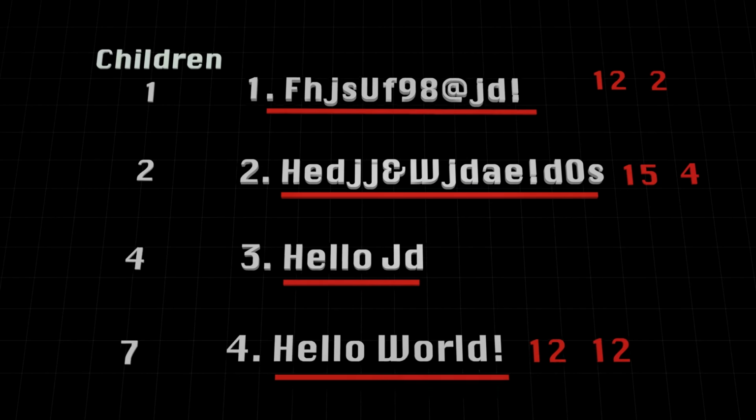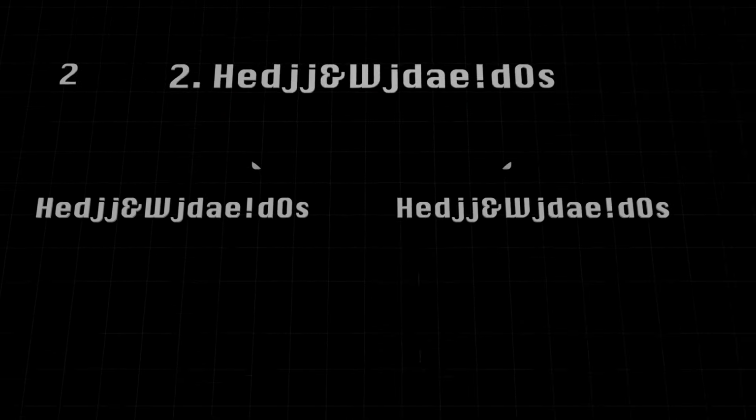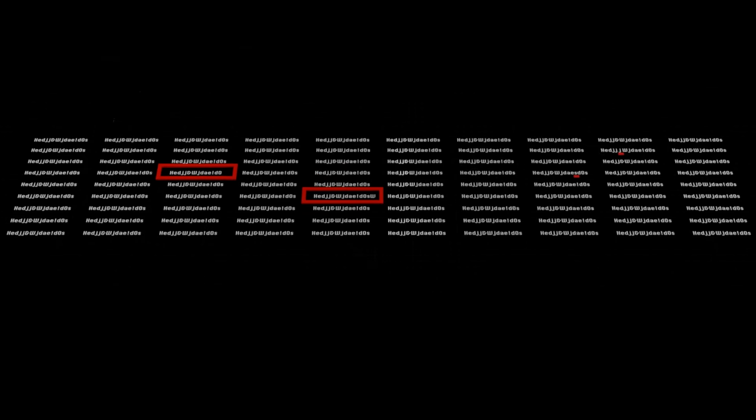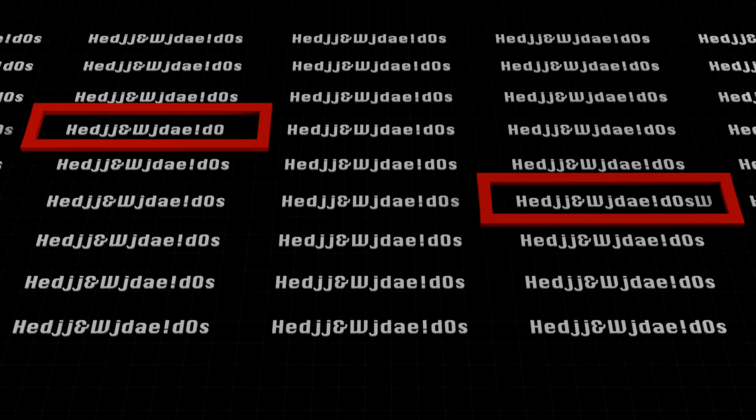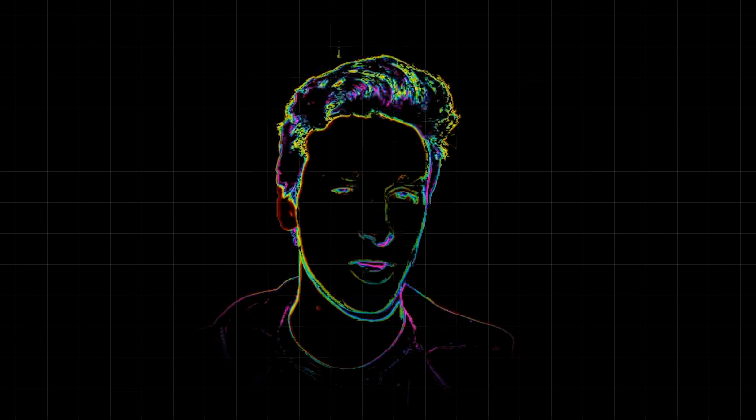For each string, their child is going to be exactly the same as their parent unless they mutate. About 2% might gain or lose a character, which may be either beneficial or harmful, and 2% might swap a letter or symbol to a random one. There are 95 symbols in total and only one of them is going to be right for each position.